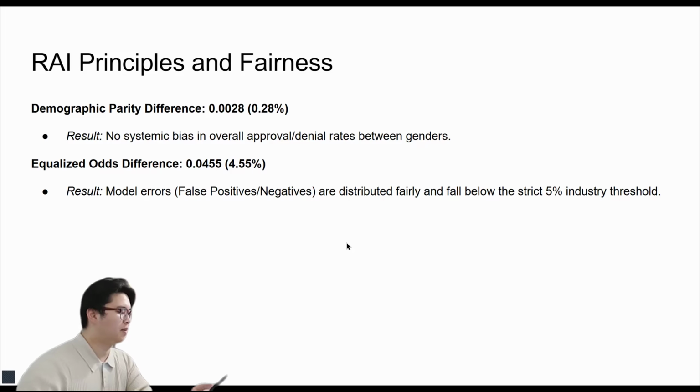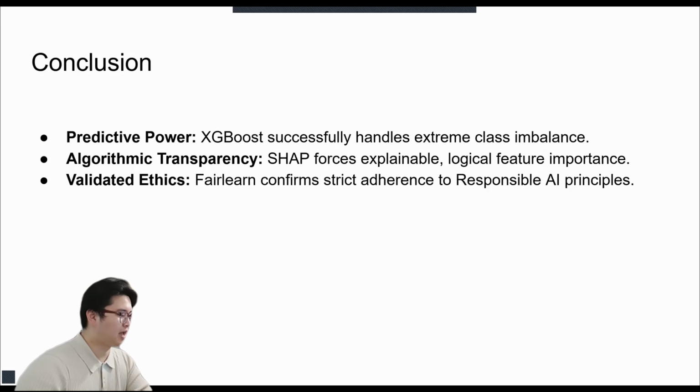In conclusion, by combining XGBoost's predictive power to handle our dataset's severe class imbalance, using SHAP to force algorithmic transparency, and validating our output with FAIR-LEARN, we have built a credit default model that is not only highly accurate but ethically sound. It balances the strict business requirement of risk management and the critical ethical responsibilities of modern responsible AI. Thank you.